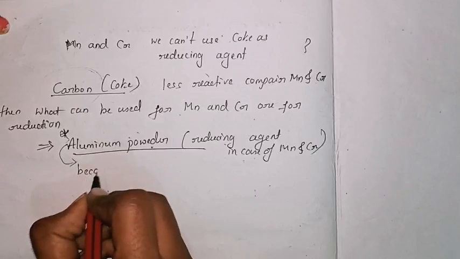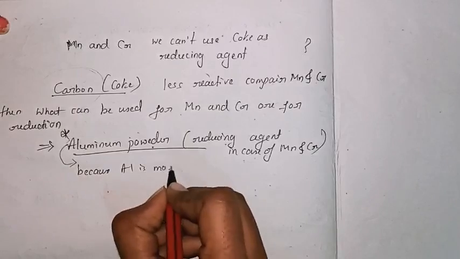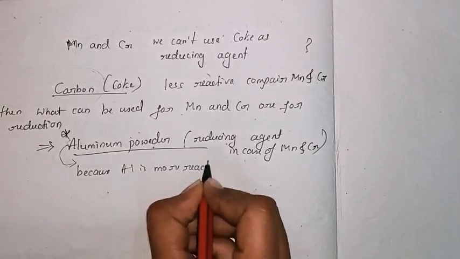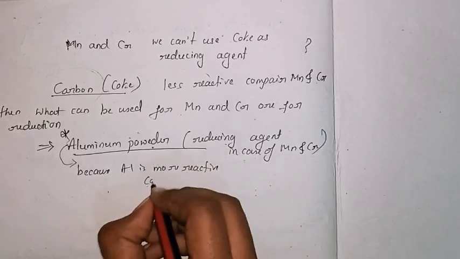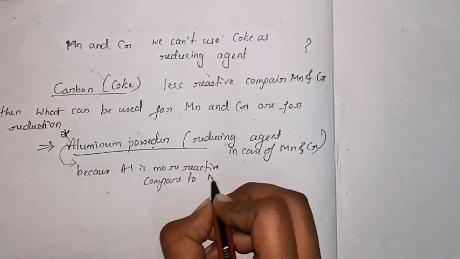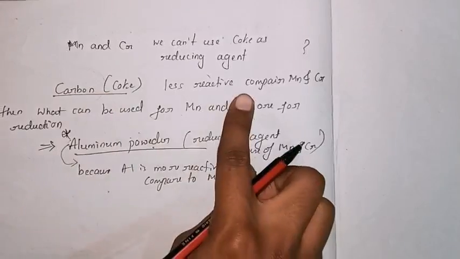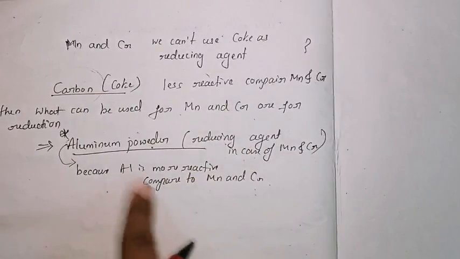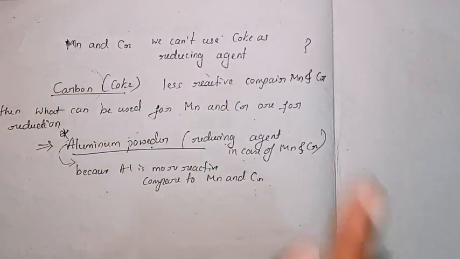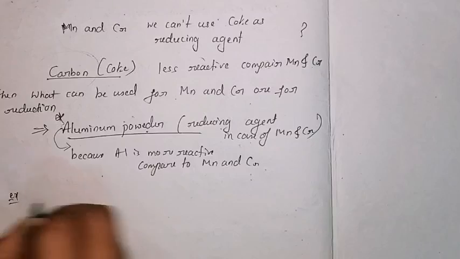Because aluminium is more reactive compared to manganese and chromium. Coke we are not using because it is less reactive. Aluminium we are using because it is more reactive. That you have to give as the reason. So for that we will write an example.